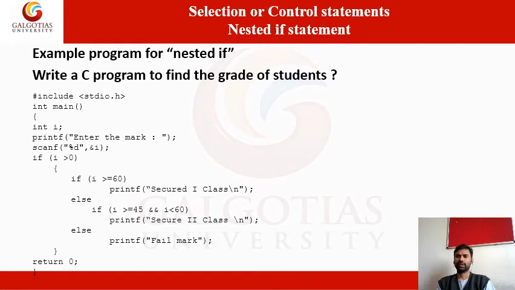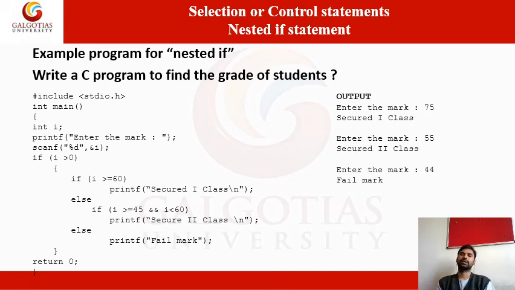Only if your mark is positive will the if statement go on to check the classes. If it is less than 0, it is a negative mark, so it gives an error. A mark can never be negative. We grade only marks above 0.